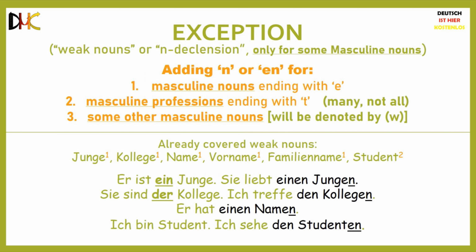There is one more exception. From what we already saw, only pronouns and articles change in the accusative case. The nouns that follow these pronouns and articles remained unchanged. For example, der Apfel becomes den Apfel in the accusative case, where the article der becomes den, but the noun Apfel remains the same.